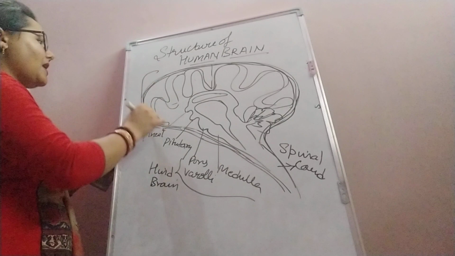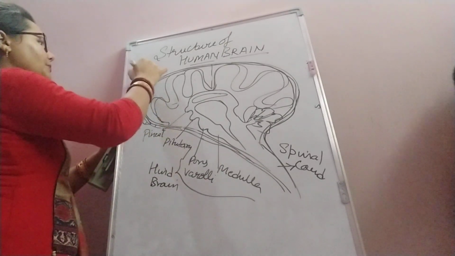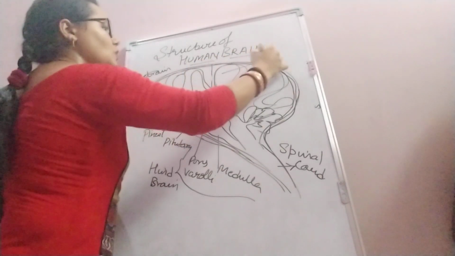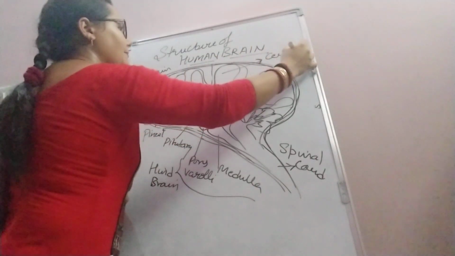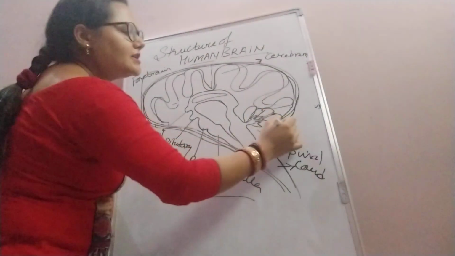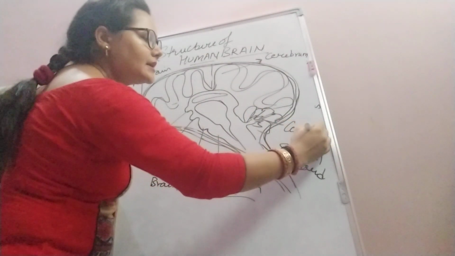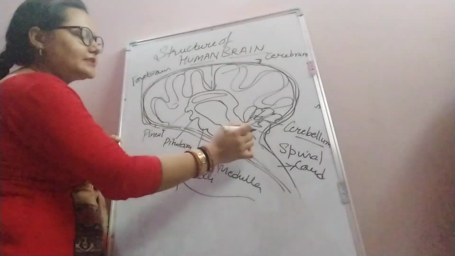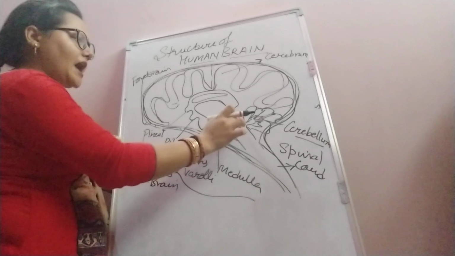Now this frontal part is your forebrain, and this one is the cerebrum. This flower-like structure is the cerebellum, a small brain-like structure present behind the brain.